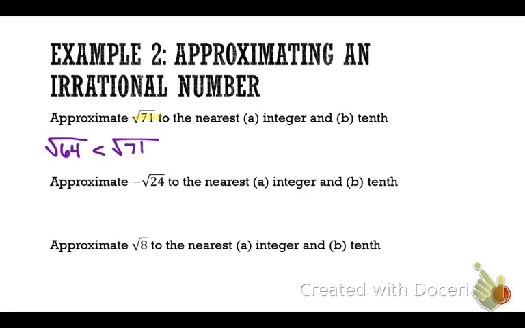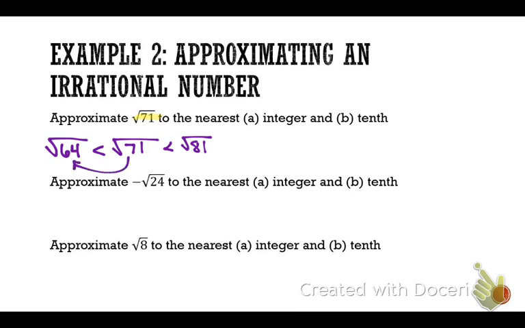All right, so now here's the work that you have to show me for every one of these. Your calculator will not show you this. Remember, your calculator could do all the work for you on these problems. How do I know that you understand why the answer is what it is? You're showing me this step right here on every problem. Without this step, there is no credit. So here's what I have to decide: is 71 closer in value to 64 or to 81?